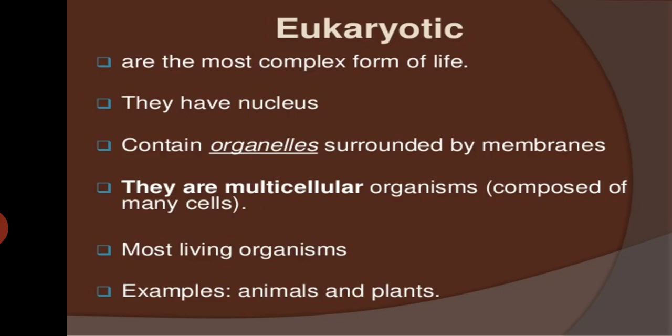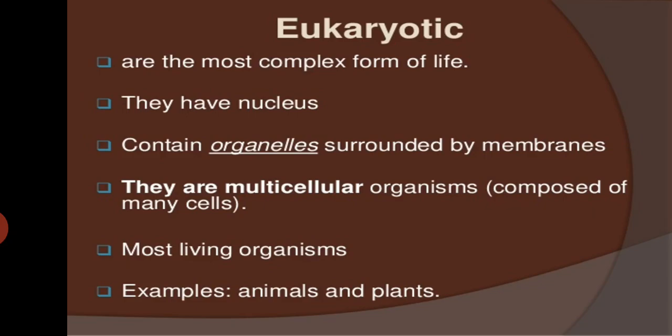Now, a eukaryotic cell. Eukaryotic cells are the most complex form of life, and it is said that eukaryotic cells have arisen from the prokaryotic cells only. As you can see, humans are an example of eukaryotic cells. The structure and function of a eukaryotic cell is much more complex and complicated.